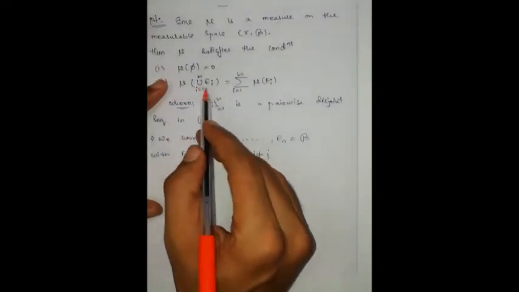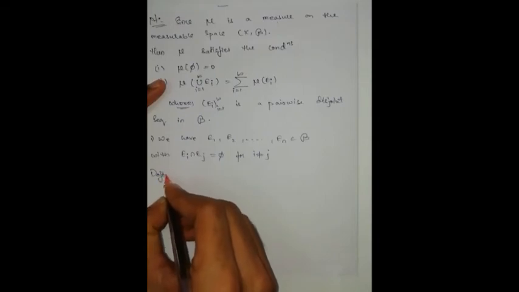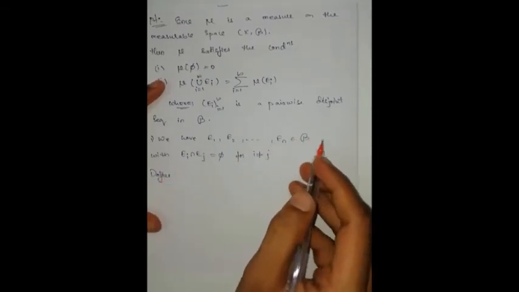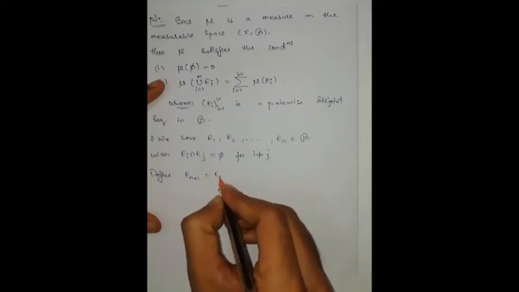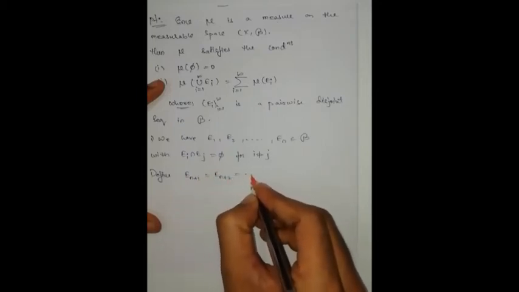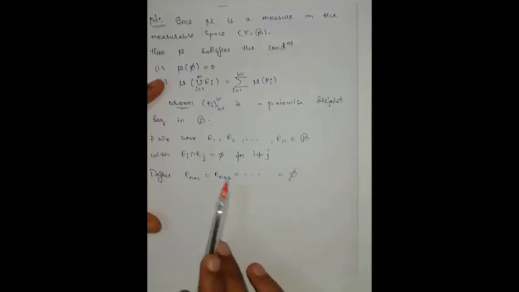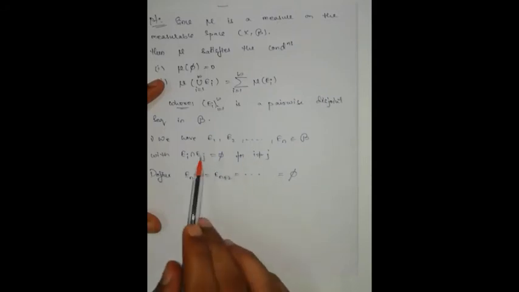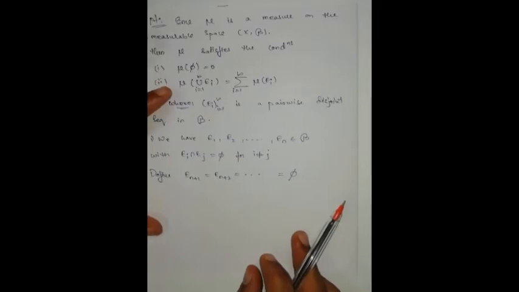Now here we have infinite number of sets. Define the remaining sets as empty: E_{n+1} = E_{n+2} = and so on, all are equal to empty, from E_{n+1} onwards. If I take again intersection, it will become empty. Therefore all these are pairwise disjoint.